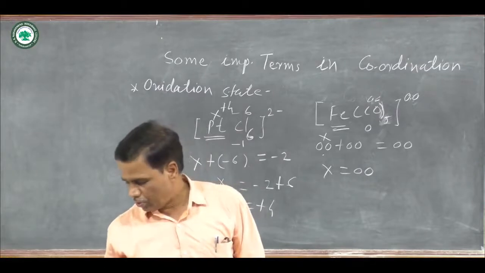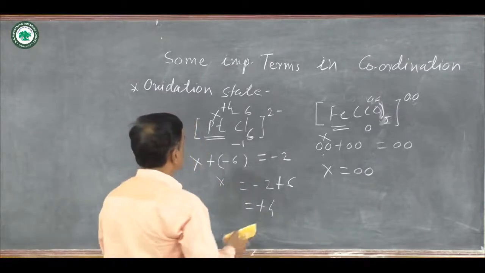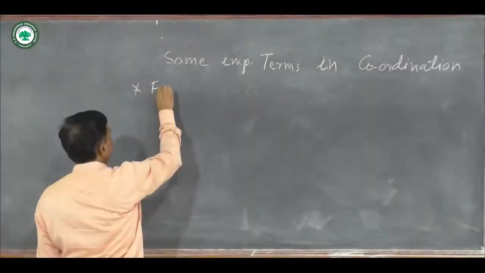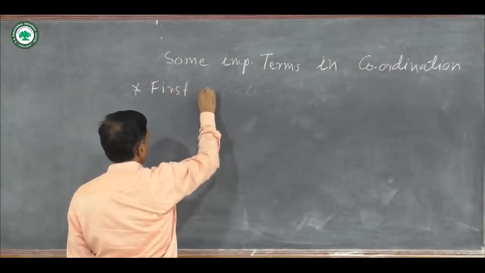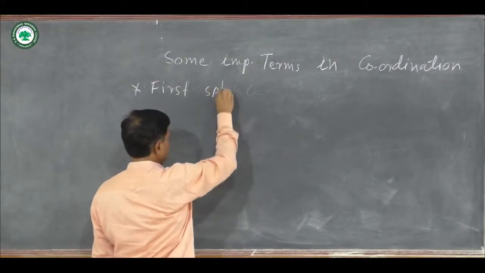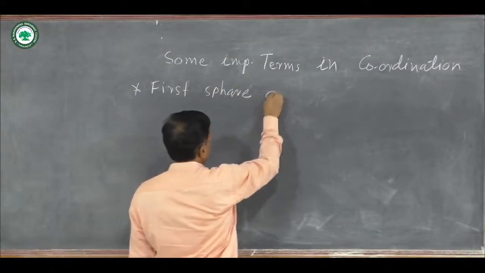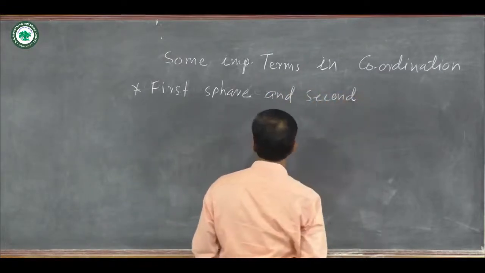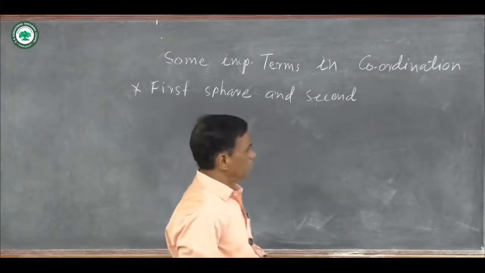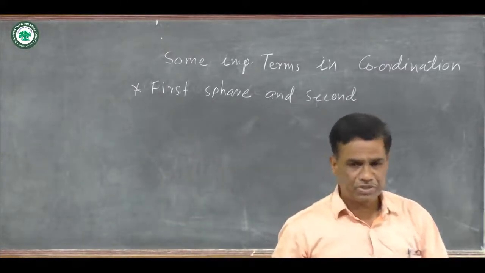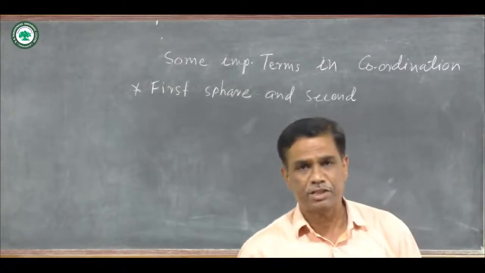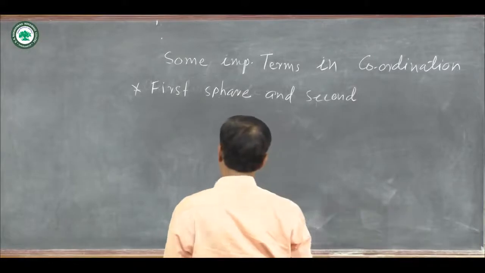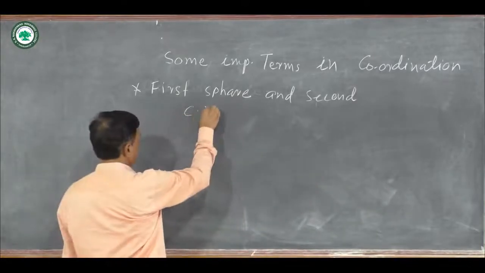Next point is, what is meant by first pair and second pair of a complex compound? Here first pair means when ligands are directly attached to the central metal atom, it is called first pair, and first pair is equal to the coordination number.